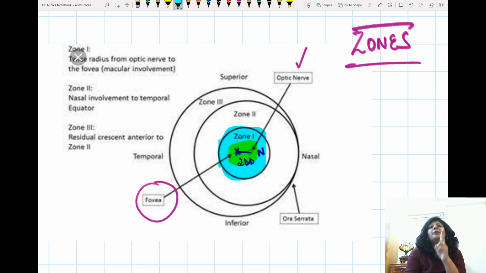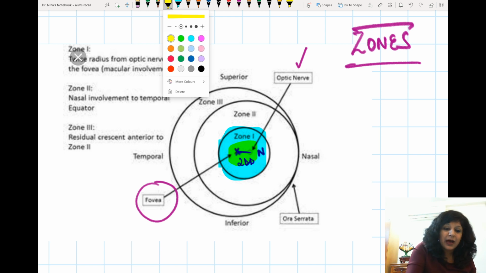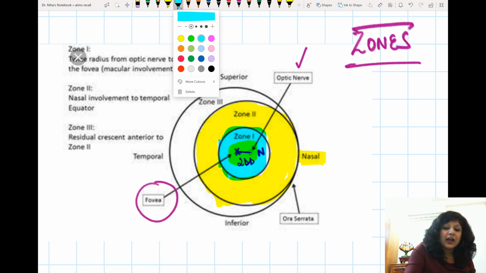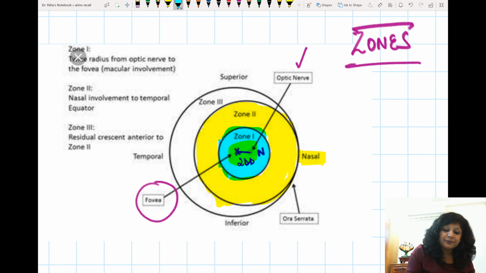Okay, now come to the zone 2. In zone 2 we are going nasally up to the ora serrata. So let us take a different color here and we'll be marking the zone 2 here. See this area which is going nasally. So this area will be your zone 2. The first area was totally concentric, but this area is going nasally up to the ora serrata. So we have got now this as the zone 1, and we have got this zone 2.